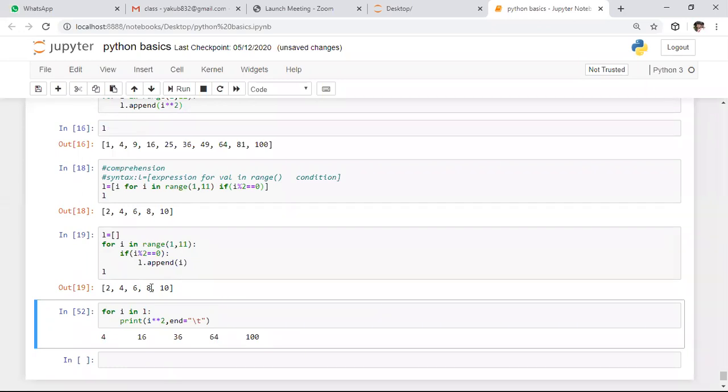So please keep your microphones in mute mode so that I won't get any disturbance from you.